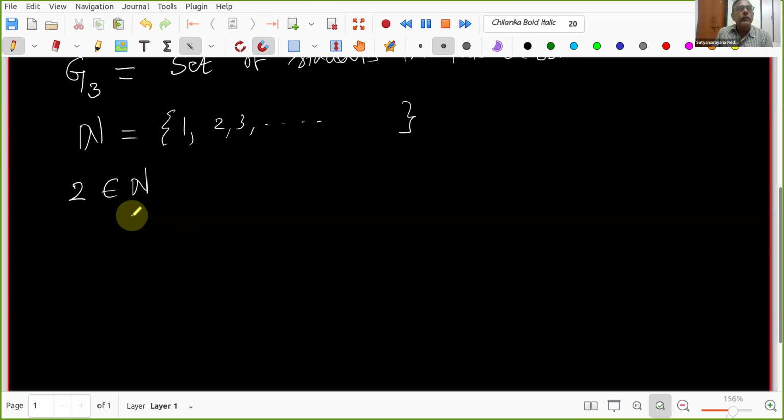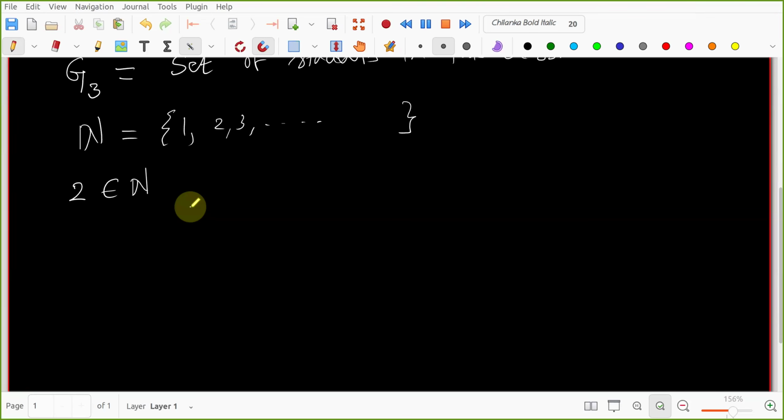So 2 belongs to N. What is it that you want to comment on this? Just I wrote something here. Two belongs to natural numbers.